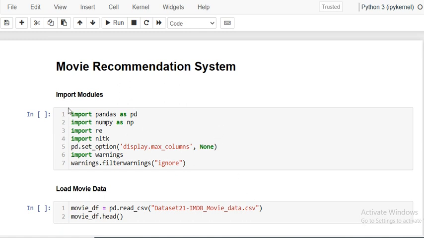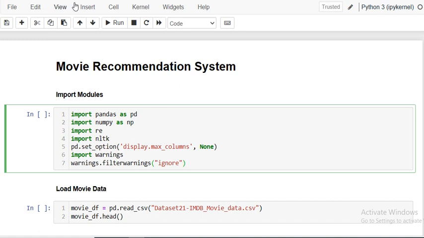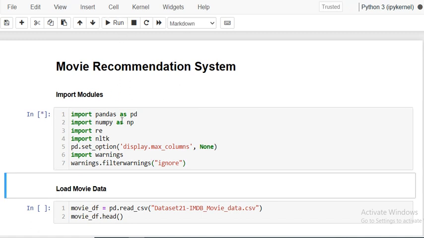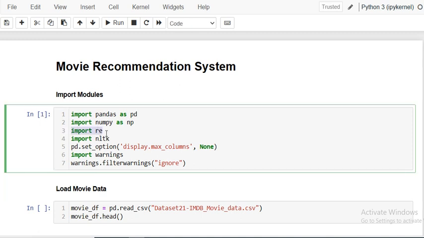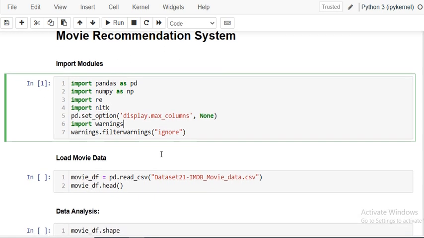So first thing, we have to import the required libraries here. First are pandas and numpy, the data manipulation libraries. The next one is regex, which we are importing for textual data manipulation. Then NLTK, again for textual data tokenization, then stop words, and for more textual data manipulation functionalities, we are using the NLTK library also. Here we are suppressing the warnings, right?